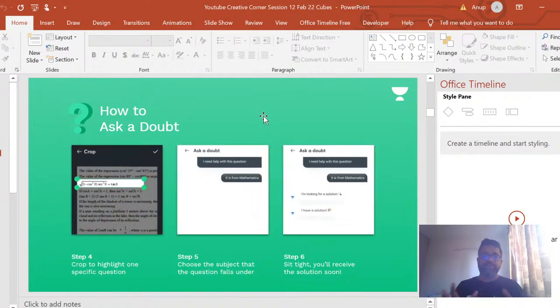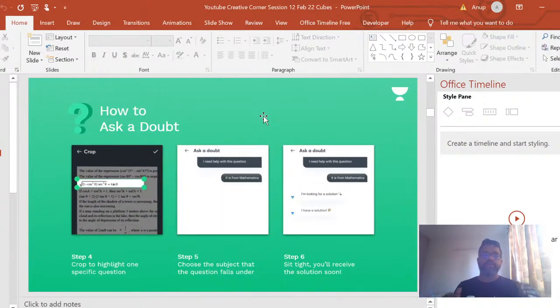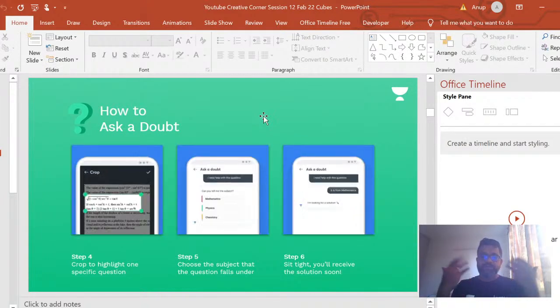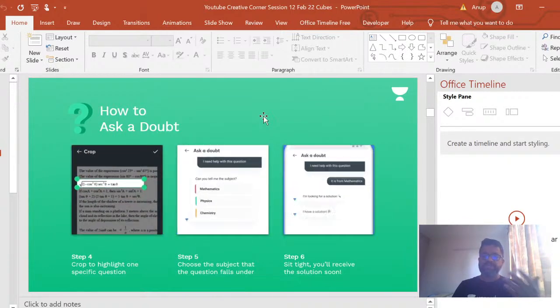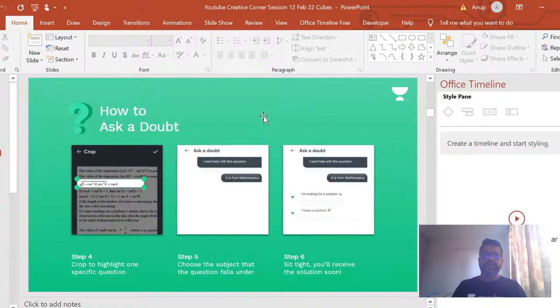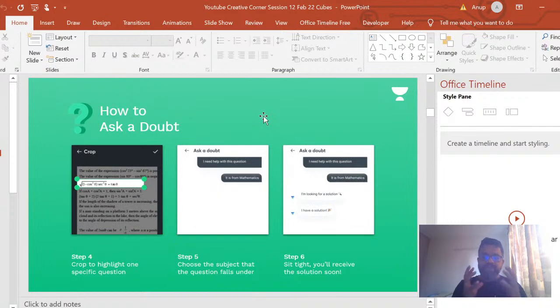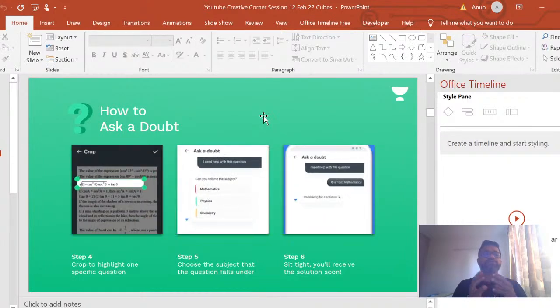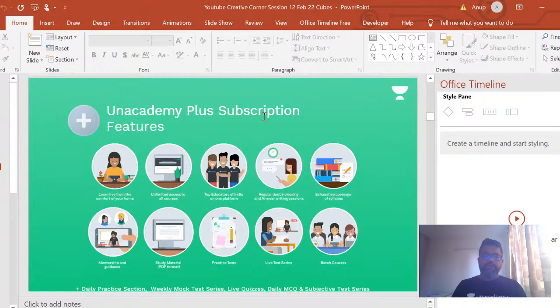It's something that's available for you at any point in time. You can ask that doubt, and of course you will get a response back, not instantly though. It has to be processed by one of the educators. They will review and get back, but it should be reasonably fast when you get back a solution. So in today's time, it's very relevant. Make use of all resources that are available to you to help you achieve your goal. So that's about Unacademy Ask a Doubt.